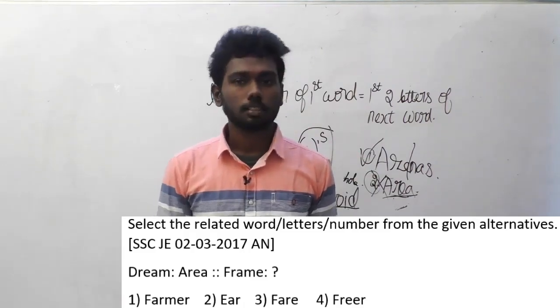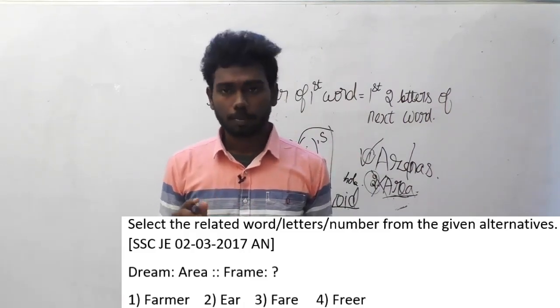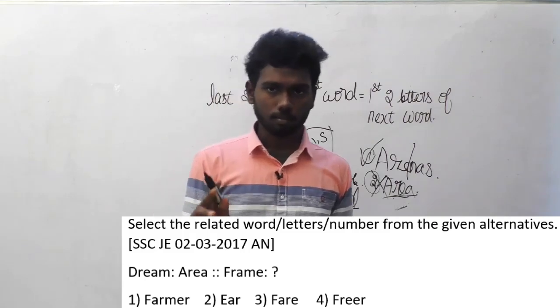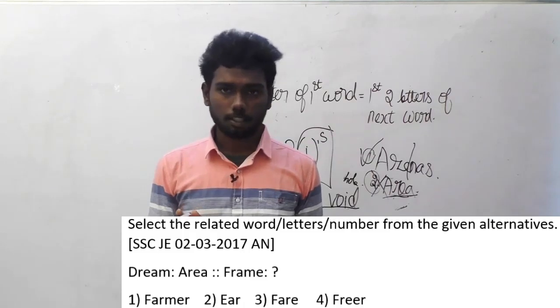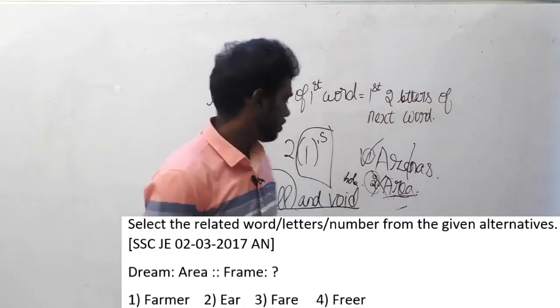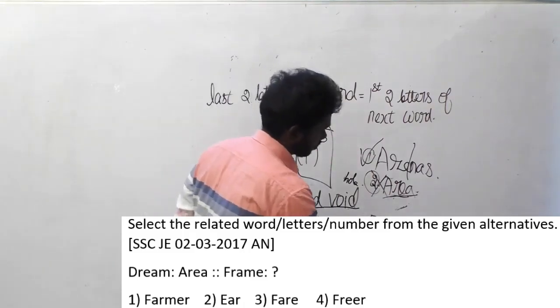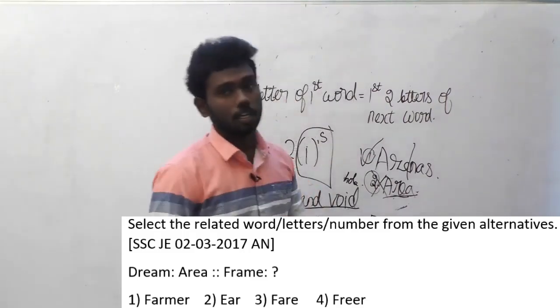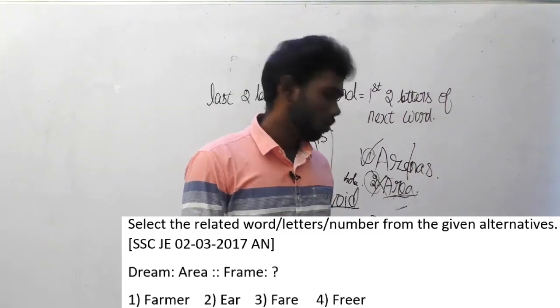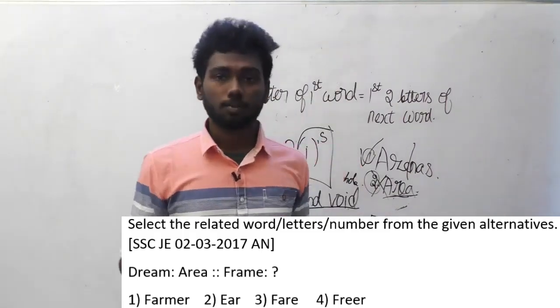The logic behind this is: dream is to area. Dream has 5 alphabets, area has 4 alphabets. Frame has 5 alphabets. So the ratio is 5 is to 4, and 5 is to what? The question here is what will be the answer? Obviously the answer is 4.